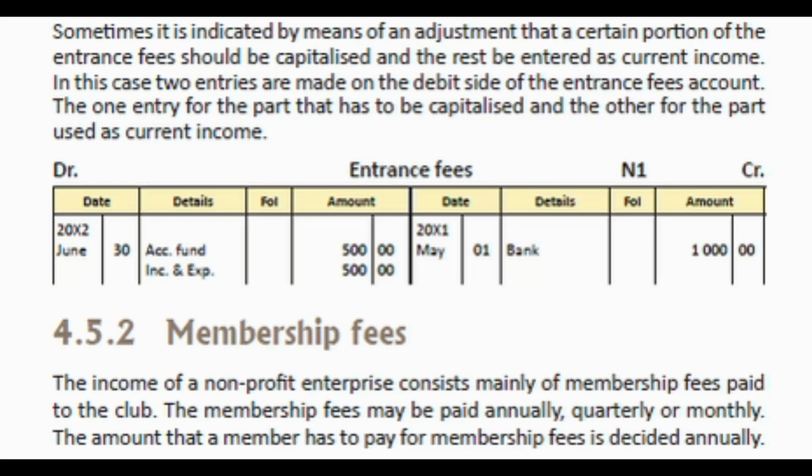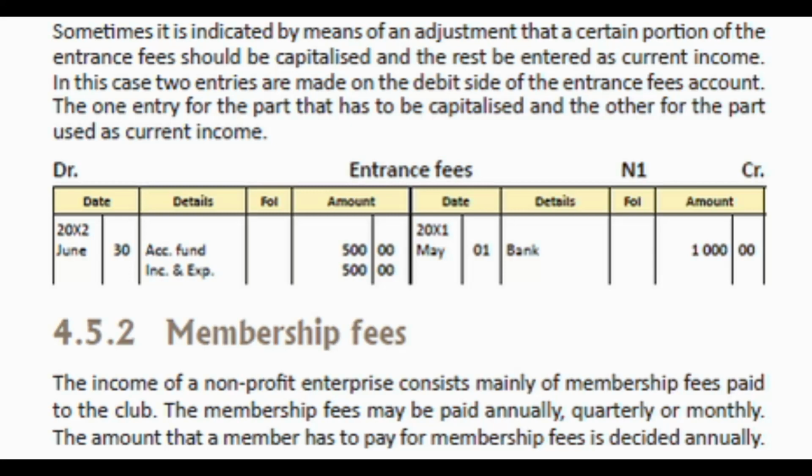Okay. In that case, 2 entries are made on the debit side of the entrance fees account. Remember that when we received the entrance fees during the year, we debited bank and we credited entrance fees. So now we are going to make 2 entries on the debit side, sort of to take the money out of the entrance fees account.